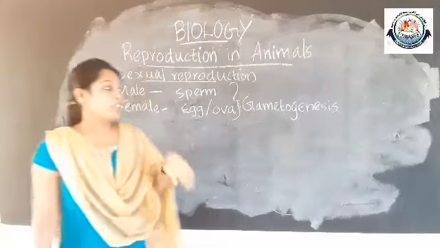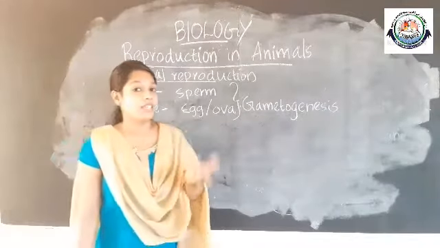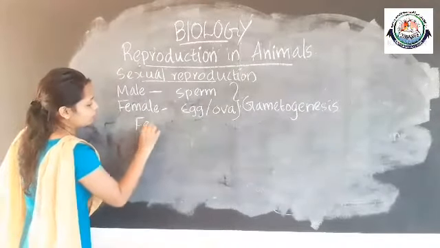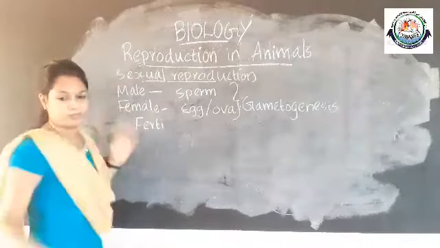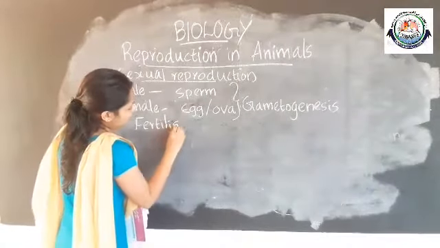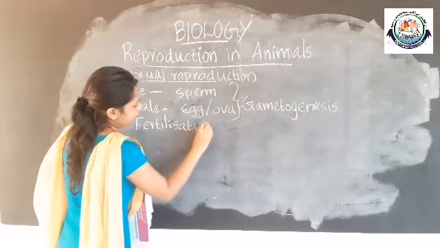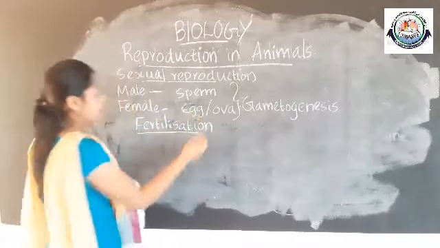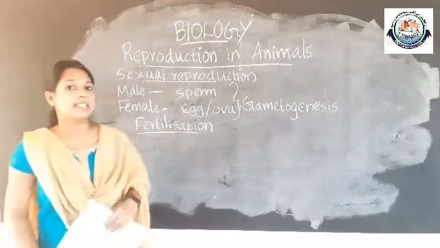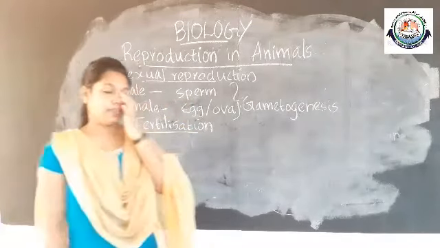Okay, so after the formation of gametes, what is happening? Yes, fertilization occurs. After the male and female gametes are formed, fertilization takes place.